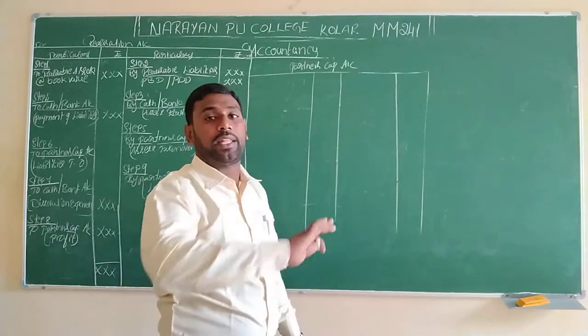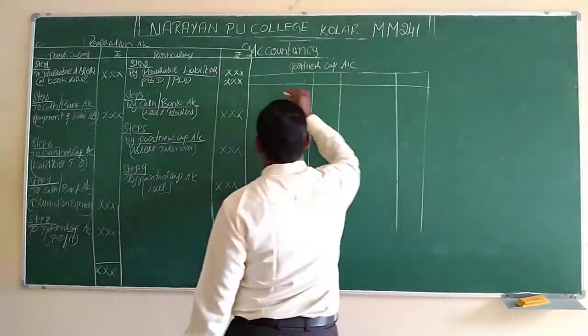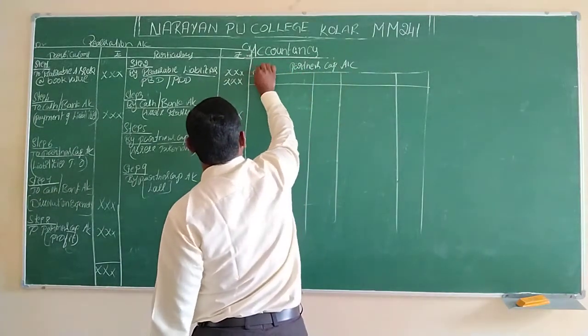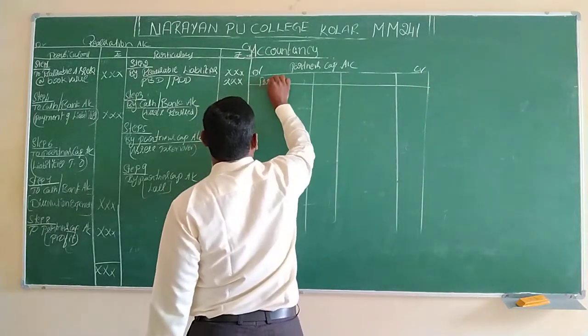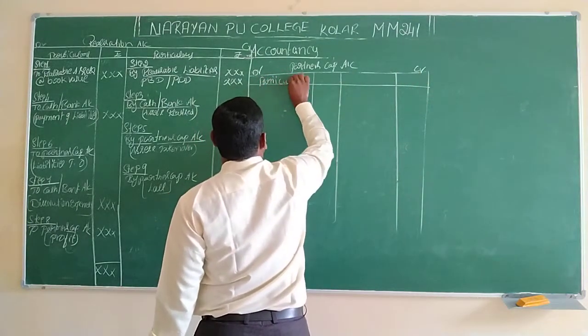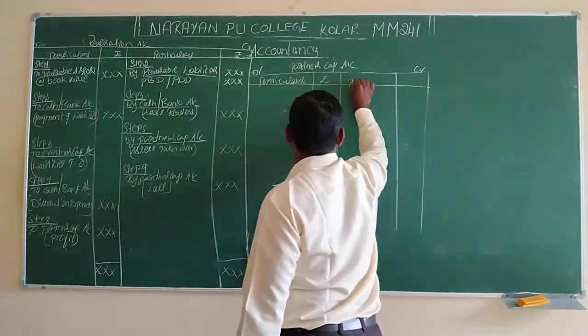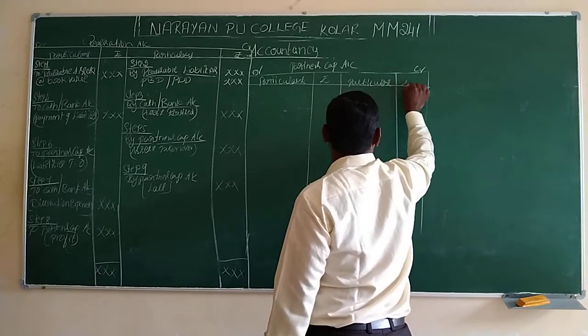The same heading will be there, but the amount columns will increase. So in the partners' capital account, we have debit and credit, particulars, amount, particulars, amount.